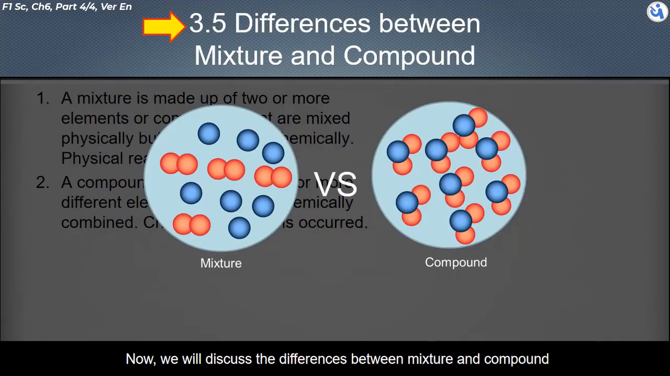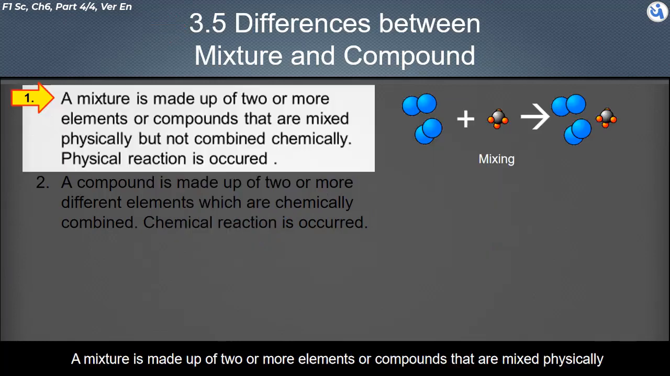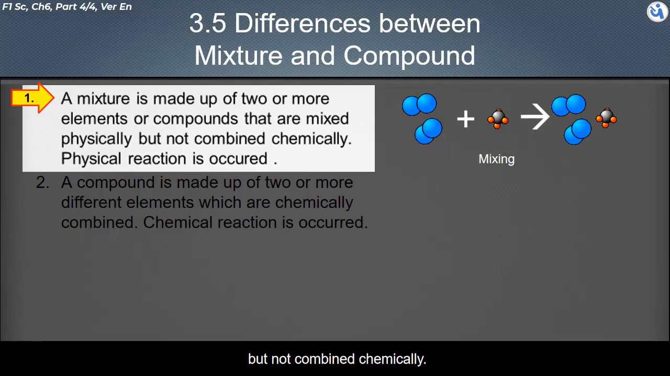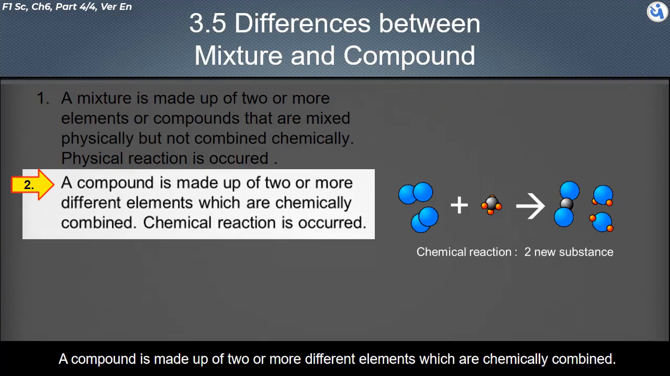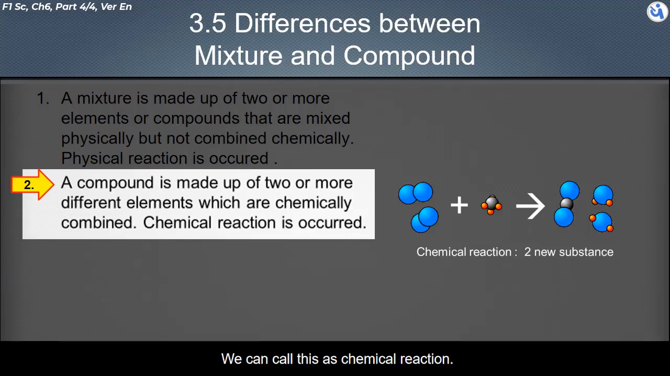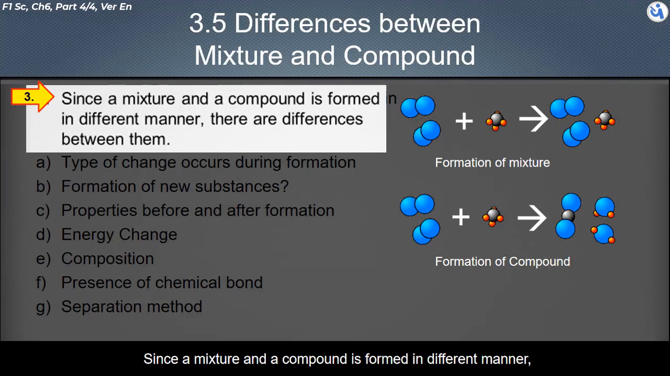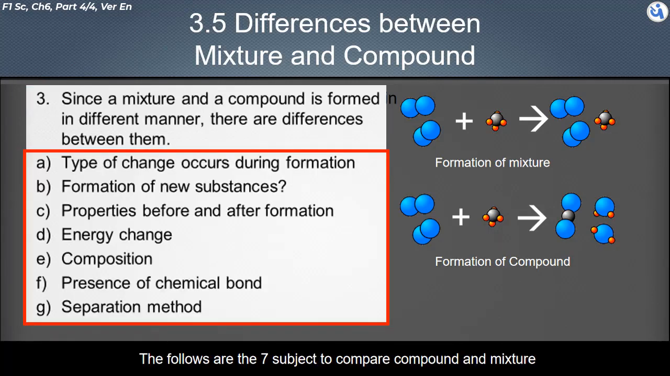Now, we will discuss the differences between mixture and compound. A mixture is made up of two or more elements or compounds that are mixed physically, but not combined chemically. We can call mixing a physical reaction. A compound is made up of two or more different elements that are chemically combined. We can call this a chemical reaction. Since a mixture and a compound are formed in different manners, there are differences between them. The following are the 7 subjects to compare compound and mixture.